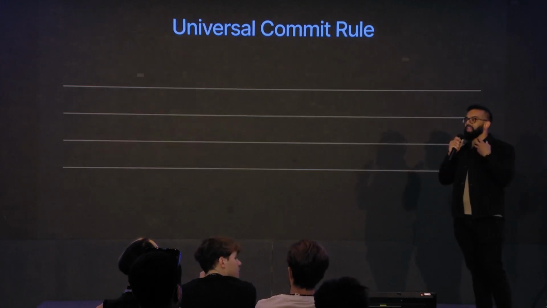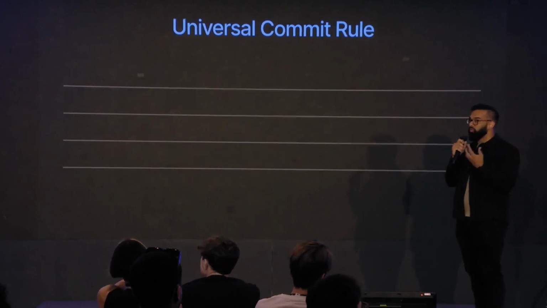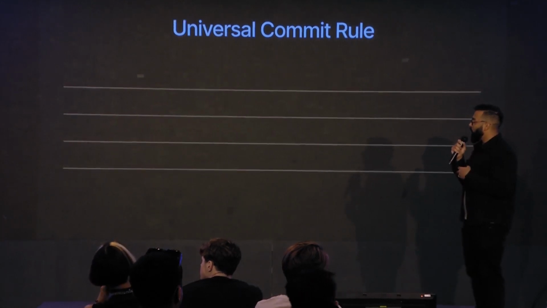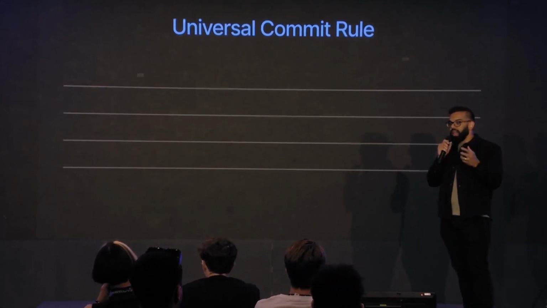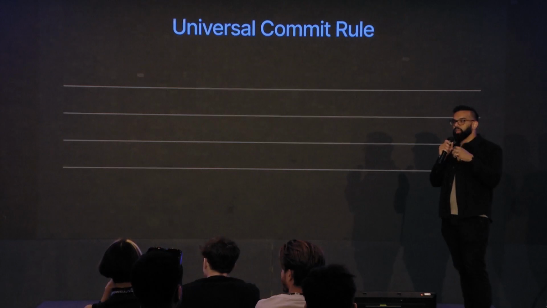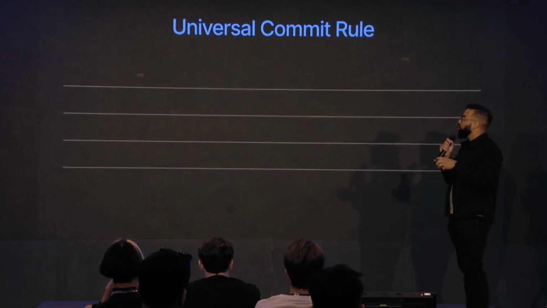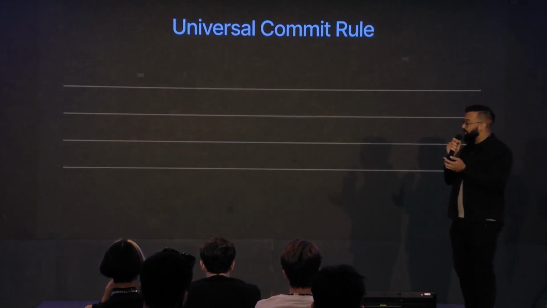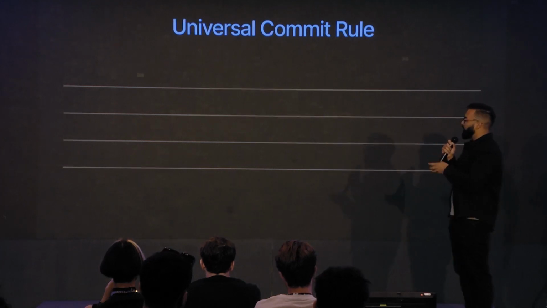But Mysticeti takes it a step further, and this is called the universal commit rule. What this means is that anywhere in the DAG, if all validators agree to make a commit decision from that block, we can actually achieve consensus on a commit decision. And so that's why it's called the universal commit rule.